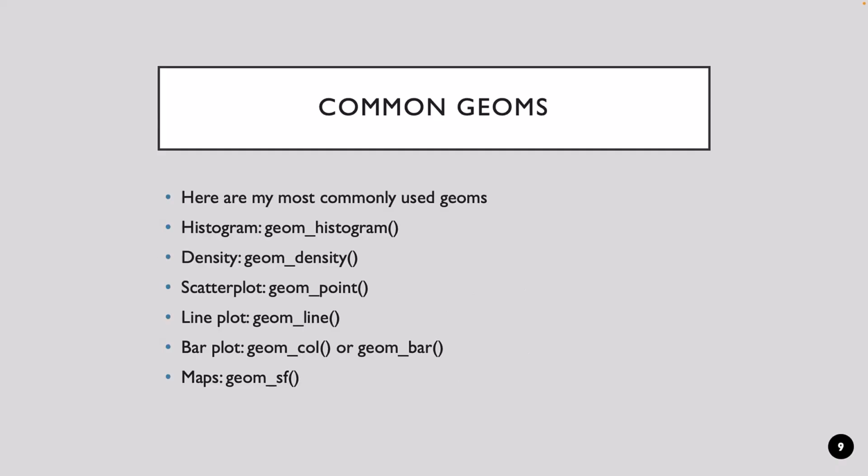Common geoms that we'll see are geom histogram. Obviously, we've already looked at that. Geom density to create a density plot. Geom point creates scatter plots. Geom line will create line plots. For bar plots, we'll usually use geom bar or geom col, C-O-L, which stands for column. We'll use geom bar when we have the data at the variable level, but when we've aggregated it up to a count, that is, we have a count of incidences within a category, that maybe we're working from something that already looks like a crosstab, then we'll use geom col instead of geom bar.